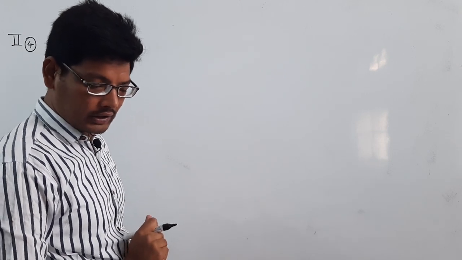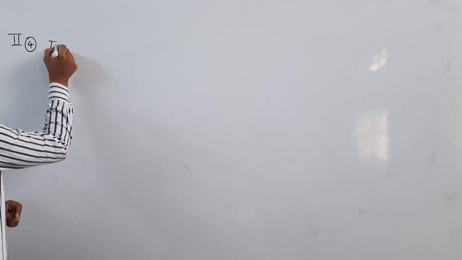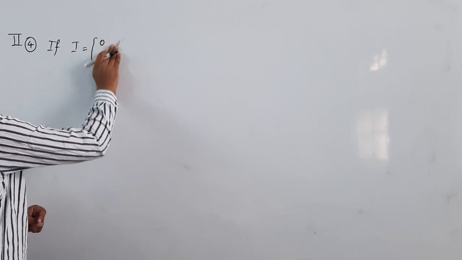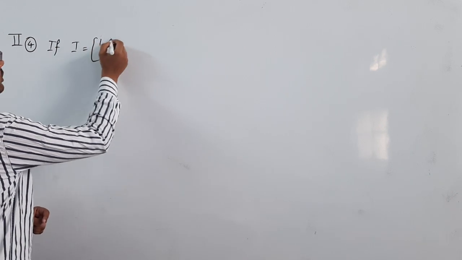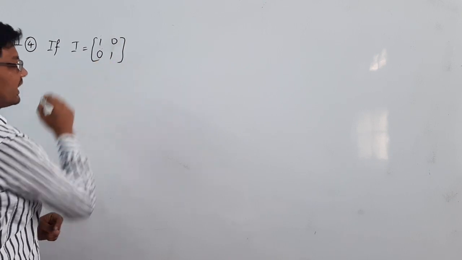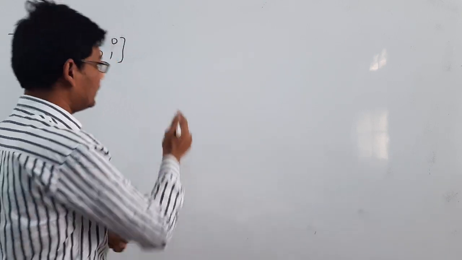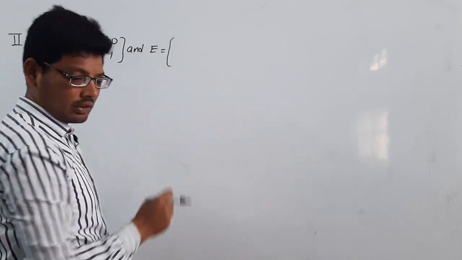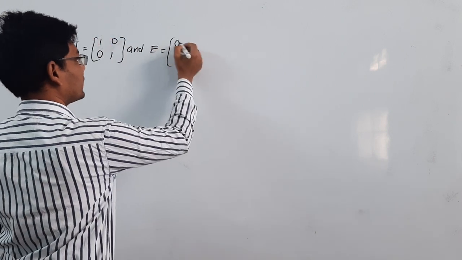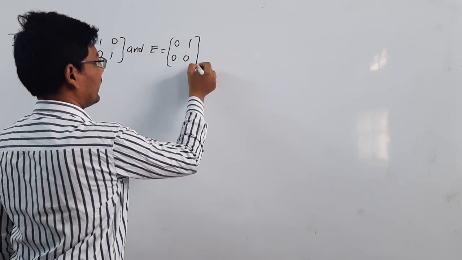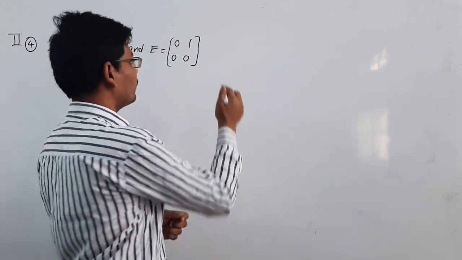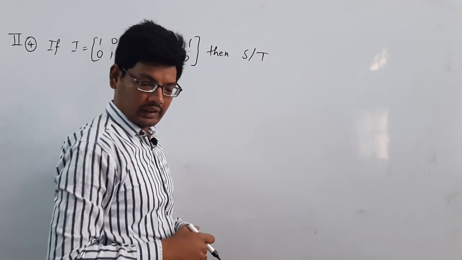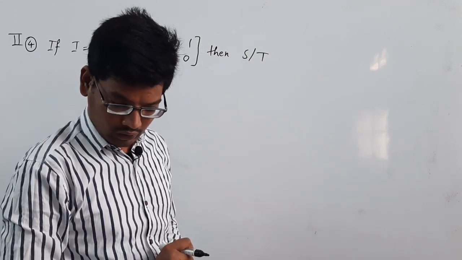Second bit, fourth question, we are going to solve here. What is the question? If I is equal to [1 0; 0 1], this is an identity matrix of order 2, and E is given as the 2 by 2 matrix [0 1; 0 0], then show that